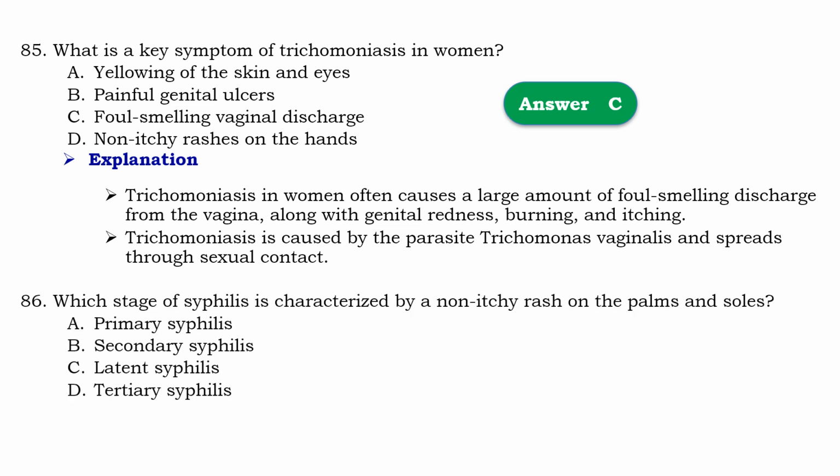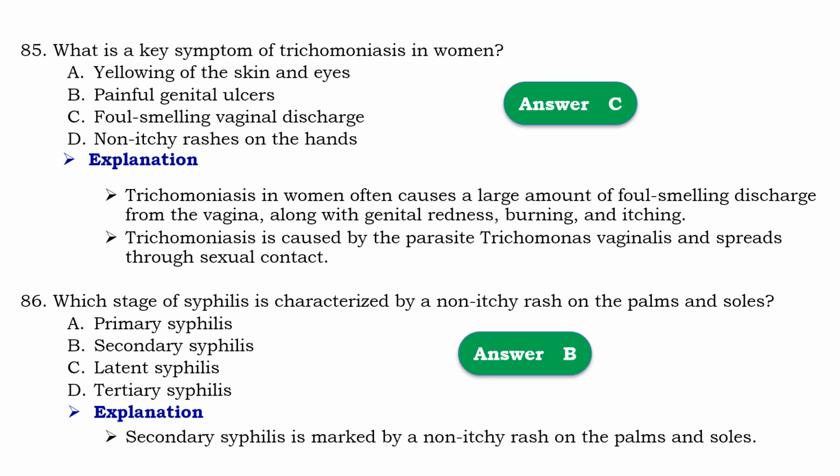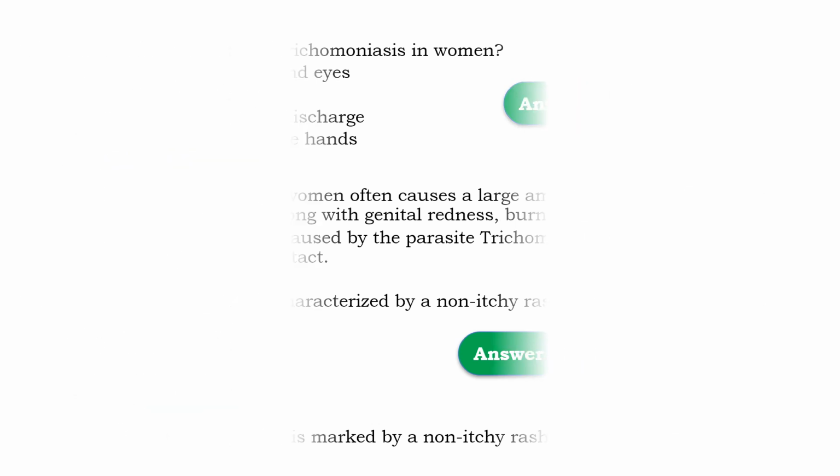Question number 86. Which stage of syphilis is characterized by non-itchy rash on the palms and soles? So that should be B. Secondary syphilis. Means that secondary syphilis is marked by non-itchy rash on the palms and soles.